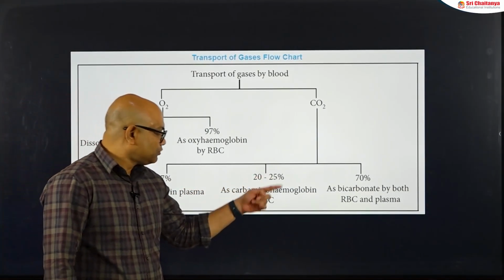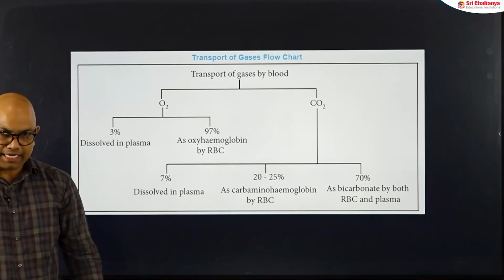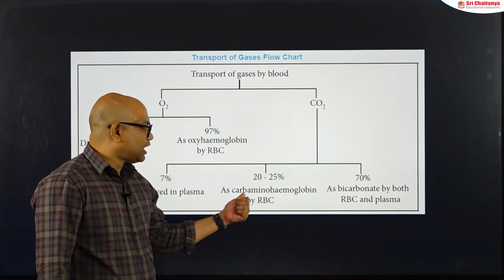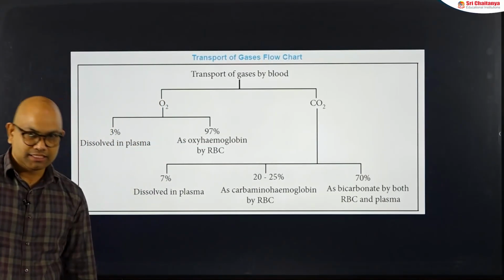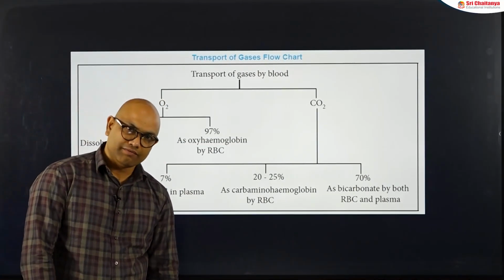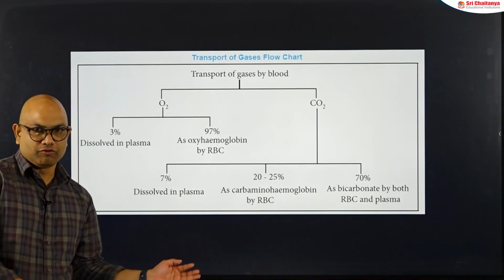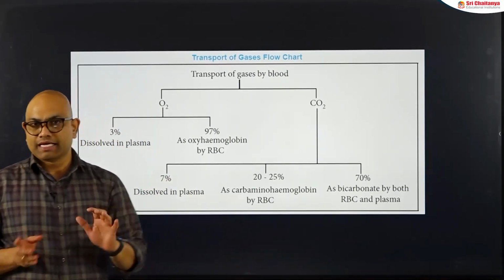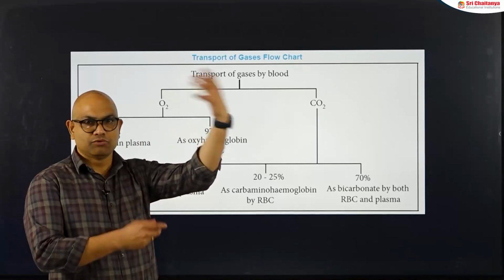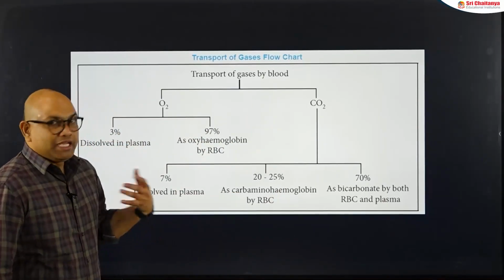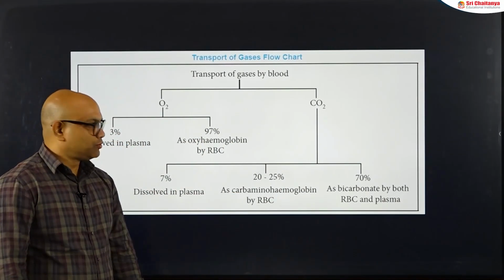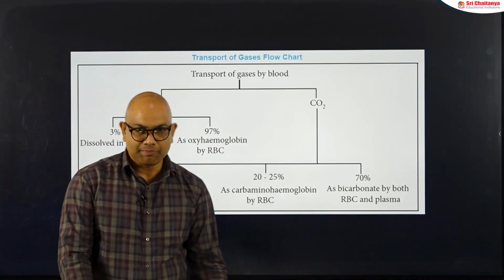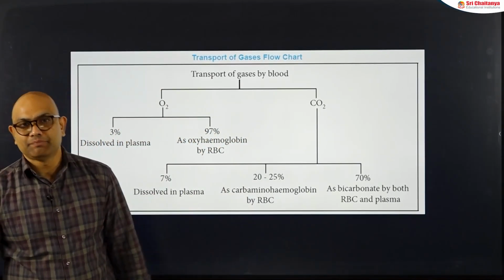Next, around 20 to 25% of the carbon dioxide is transported by hemoglobin in the form of carbaminohemoglobin. Again, this carbaminohemoglobin formation is a reversible reaction. Carbaminohemoglobin formation occurs at the tissue site and it will be dissociated to carbon dioxide and hemoglobin at the alveolar site, and CO2 will be sent out. The major percentage of carbon dioxide is transported in the form of bicarbonates, and it is transported by both RBC and plasma. It is around 70%.